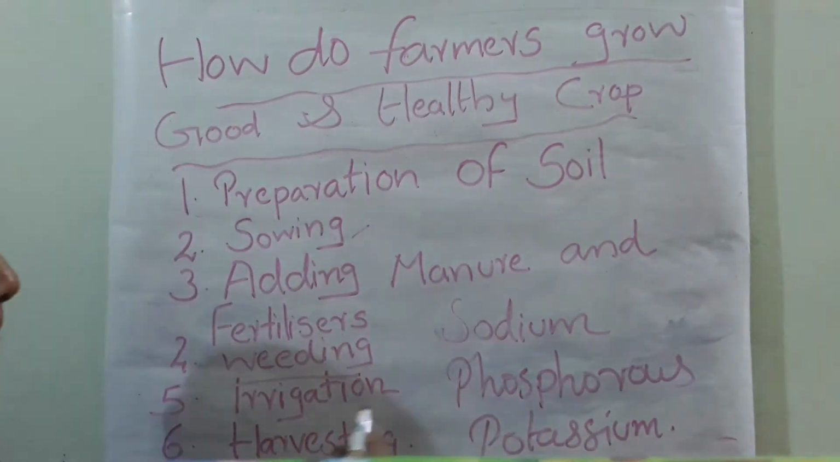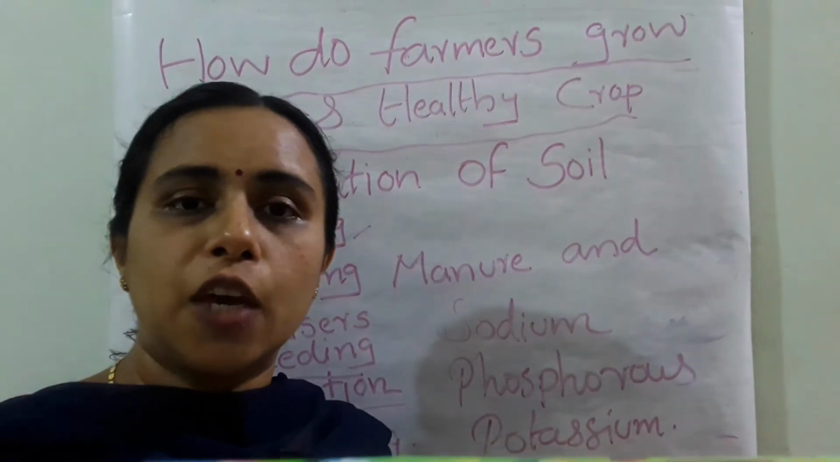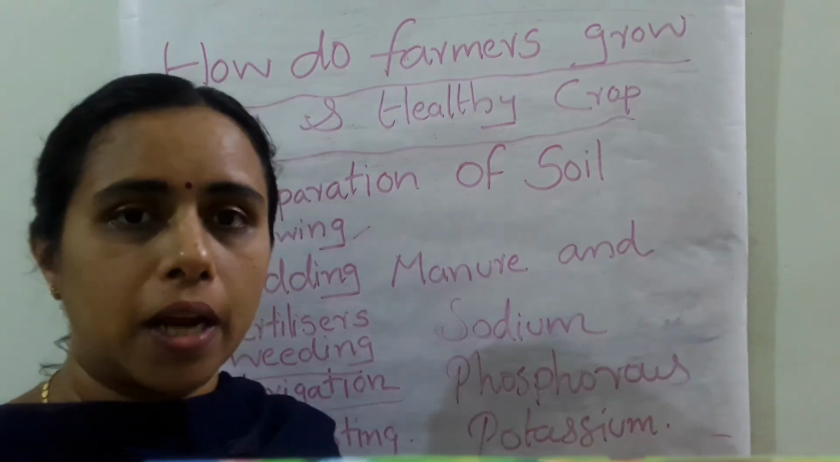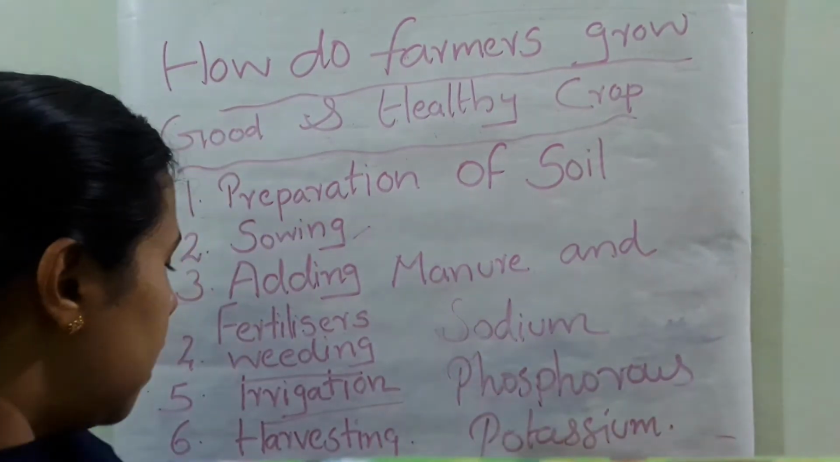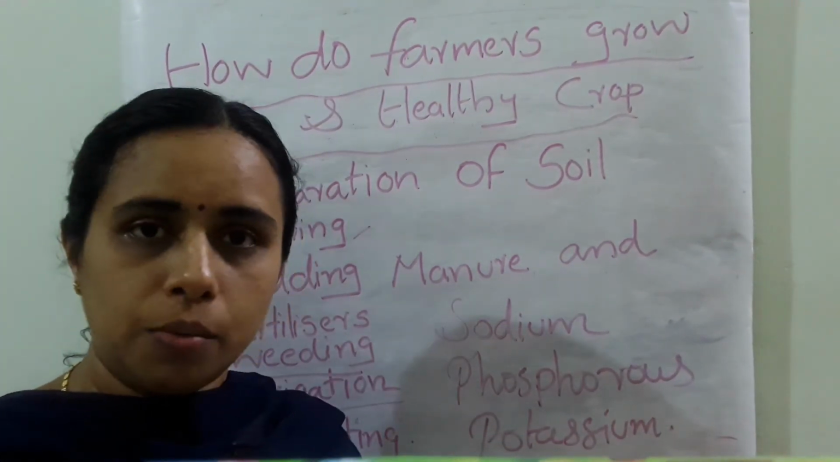And the next step is irrigation. Irrigation means giving water to the plants. You have to give a proper amount of water to the plants. And after that growth, only then can you do the harvesting process.